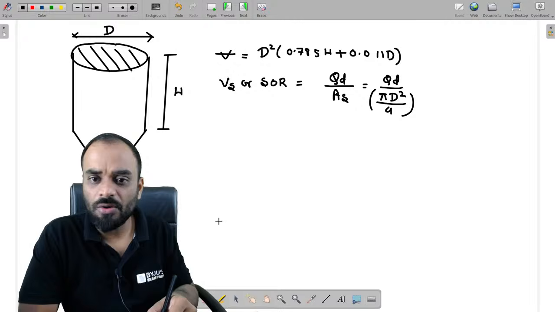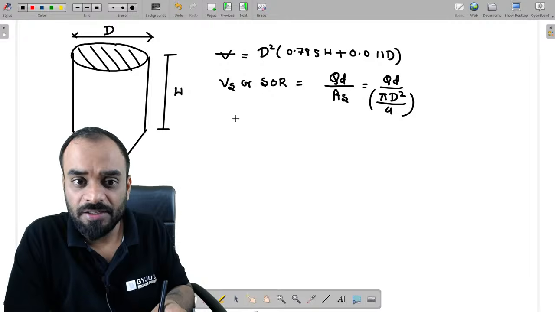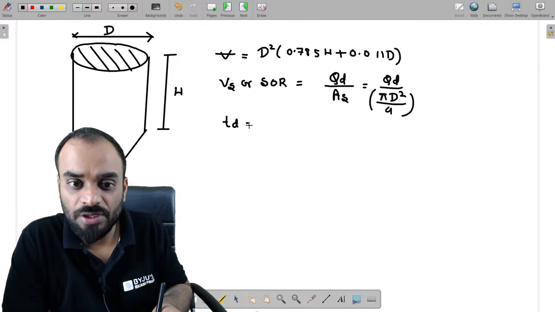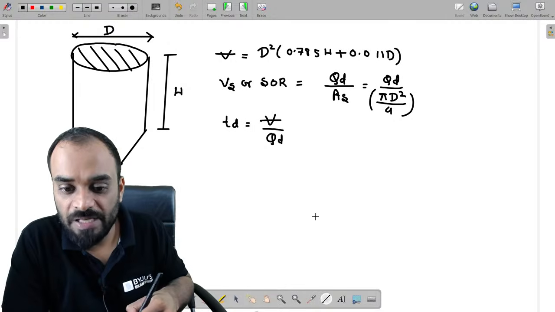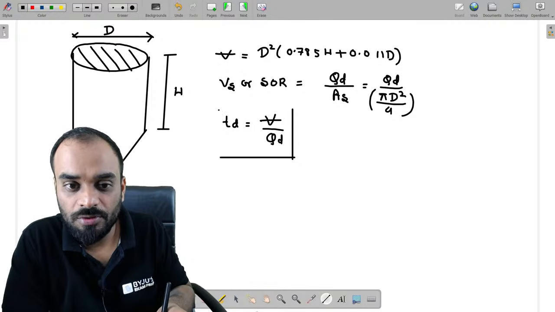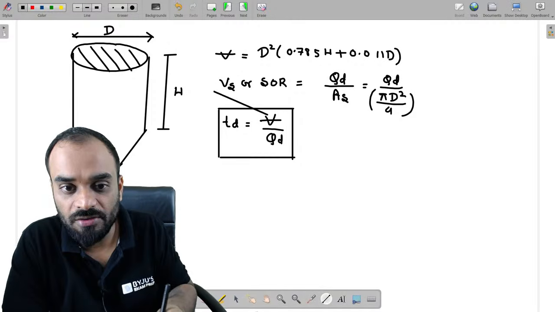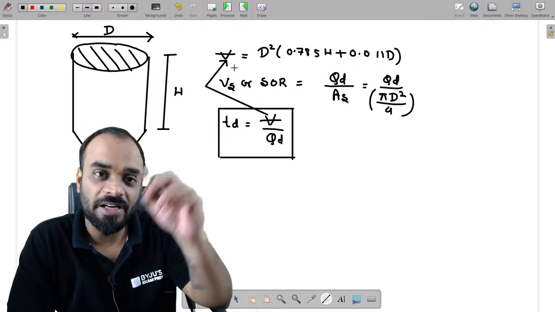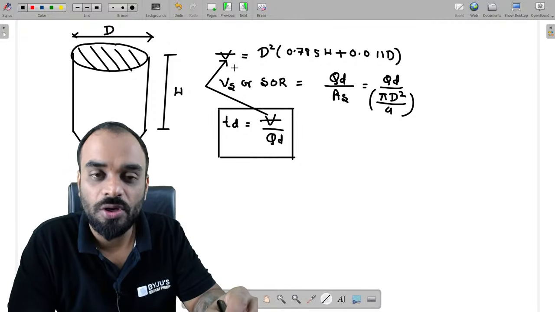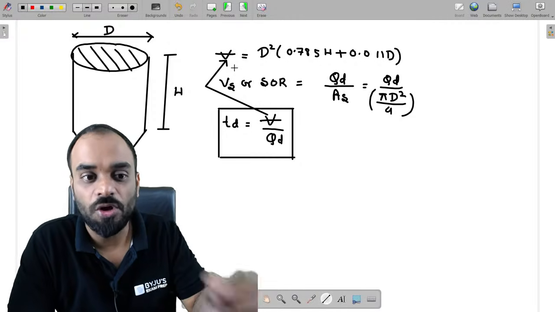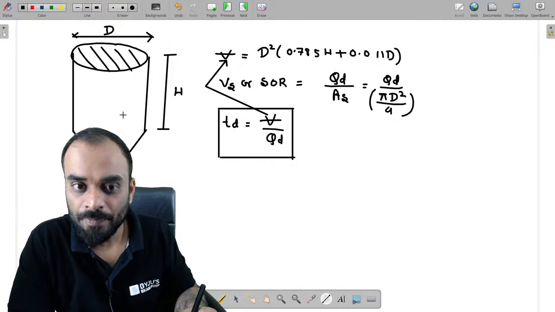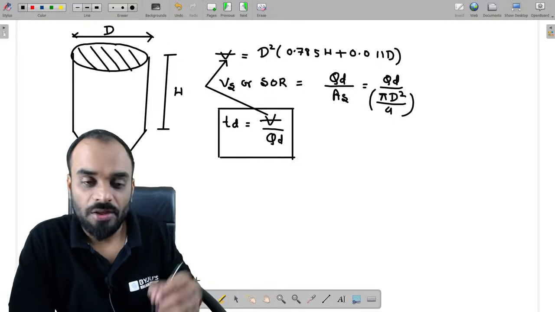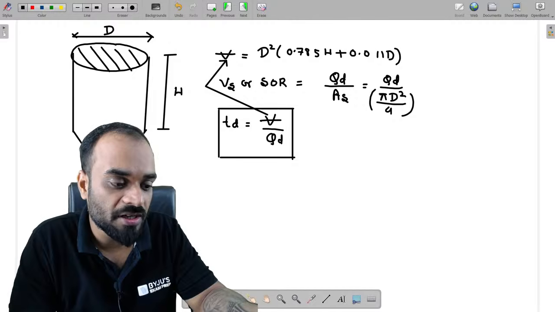Okay. Now guys, if I want to estimate the detention time, it can be written as volume upon design discharge. So in this case, please put the value of volume which you have calculated earlier, which is this one, not pi d square by 4 into h. That is the volume of the cylindrical portion only, but you have to consider the volume of the conical, meaning hopper bottom, also.